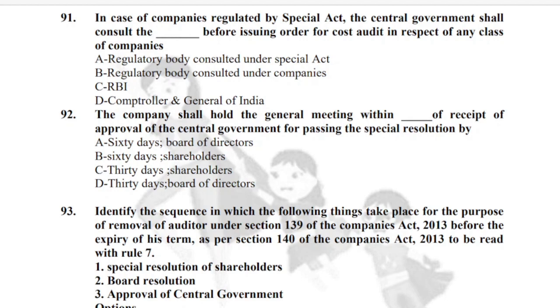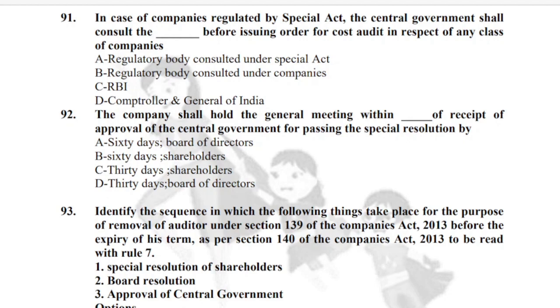The company shall hold general meeting within dash of receipt of approval of central government for passing the special resolution by. Now, let us remember what has been told here. Central government approval and passing the special resolution is required under section 140 for removal of auditor before the expiry of his term.